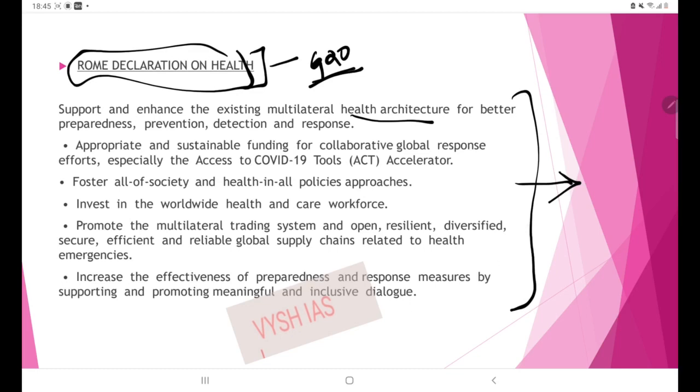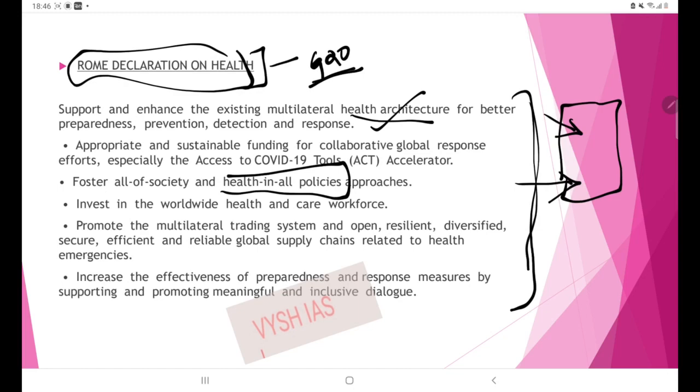So while preparing for mains, you have to keep such keywords in mind. Whatever other points, everyone will be writing. We need a health architecture, then we need health in all policies. This we have already discussed in earlier lectures and everyone will be writing it. But adding to that, if you say this is told by the Rome Declaration, that is going to boost your marks. Okay, so you can pause and see. These are all conventional points only: investing in health, then care workforce, increasing effectiveness. Okay, so this is the key takeaway from this.